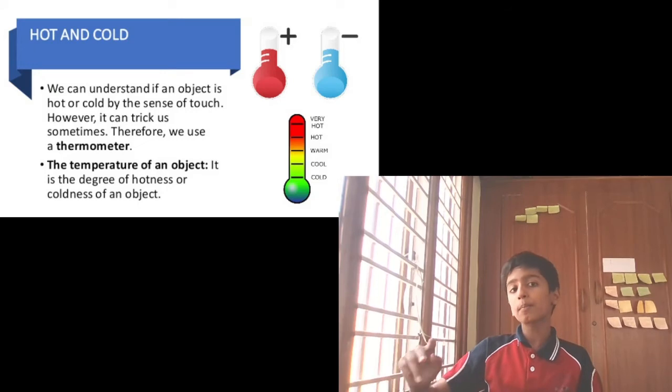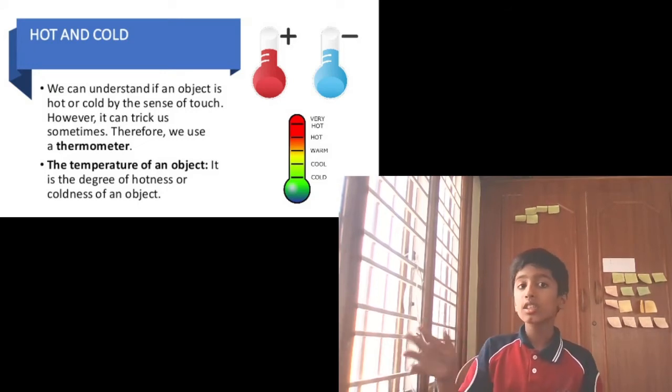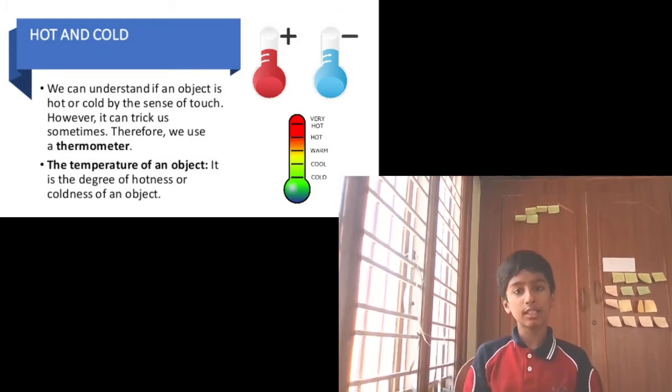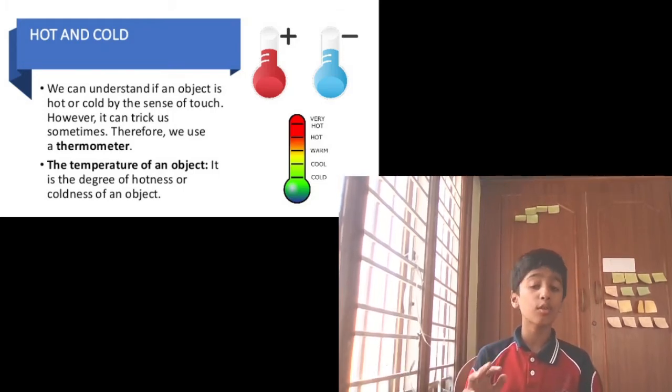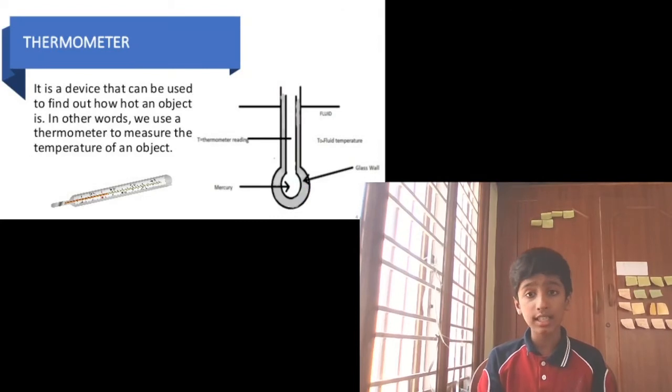The temperature of an object is the degree of hotness or coldness of an object. So, what is temperature? It is the degree of hotness, whether it is hot or cold. The normal human body temperature is 37 degrees Celsius.